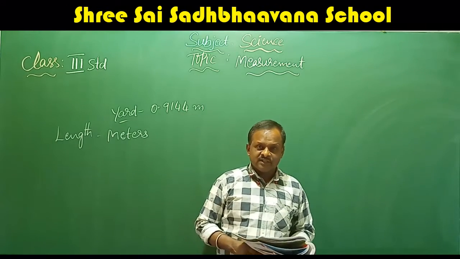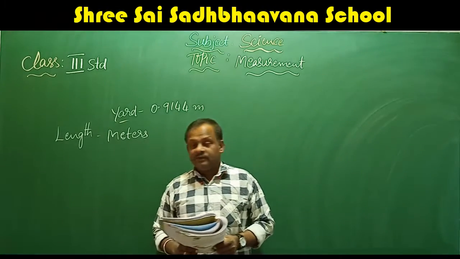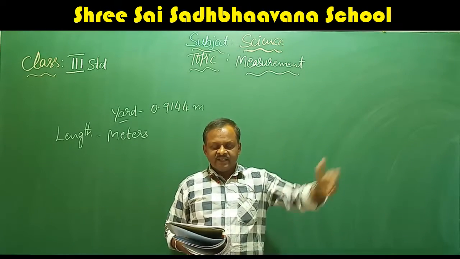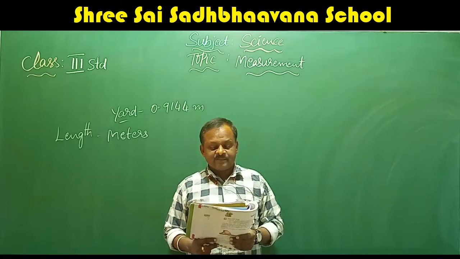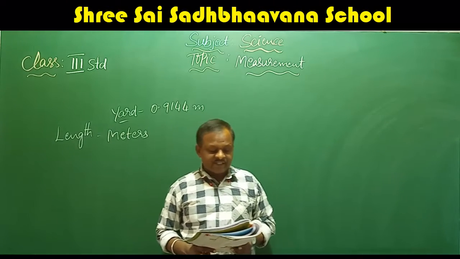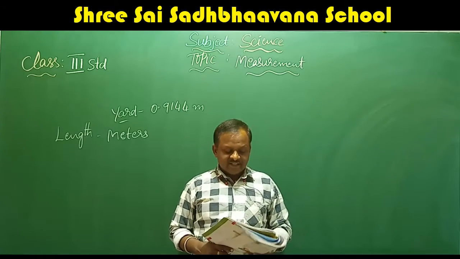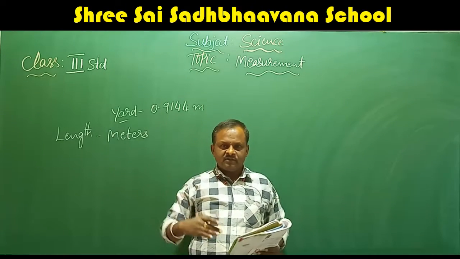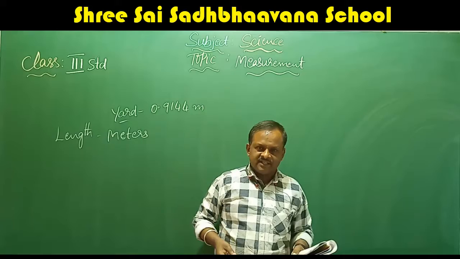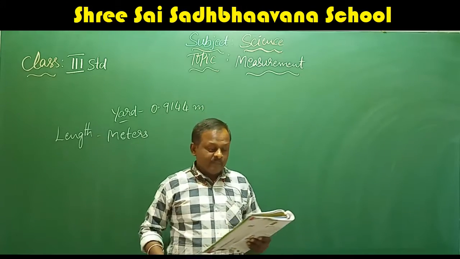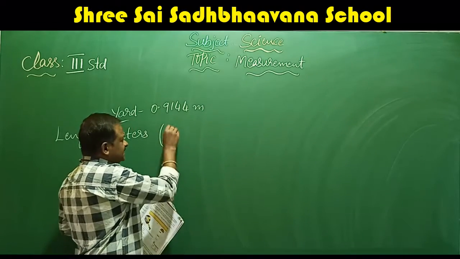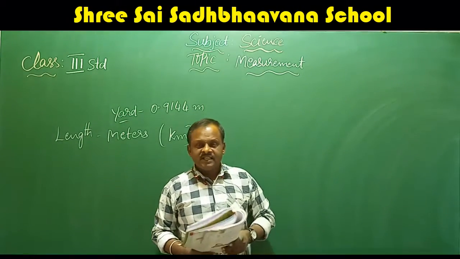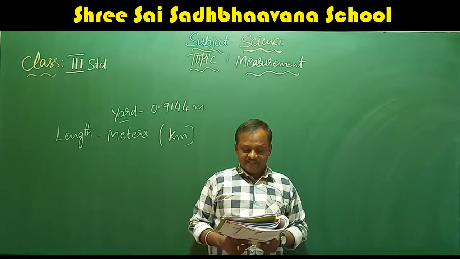Kilo means 1000, so 1000 meters is equal to 1 kilometer. Distances between villages, towns and countries are measured in kilometers. Yes, distance from one village to another, one town to another, or one country to another. We use kilometers for measuring long distances. What we call km, that is kilometers.